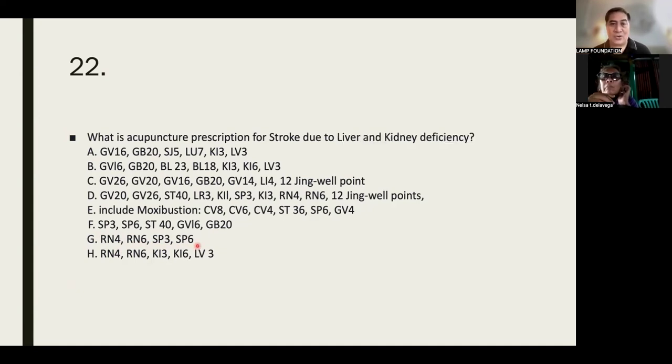Then what about stroke due to liver and kidney deficiency? This time, hindi affected yung liver yang. So basta, this is a classic example of someone who is just old and getting a stroke. So what's the answer? Do you notice a pattern? What's your answer here?